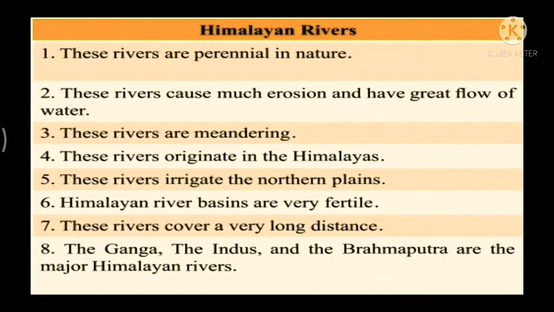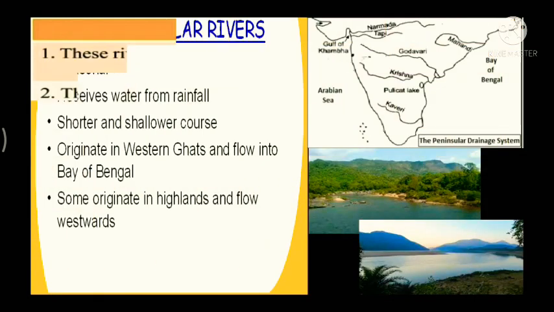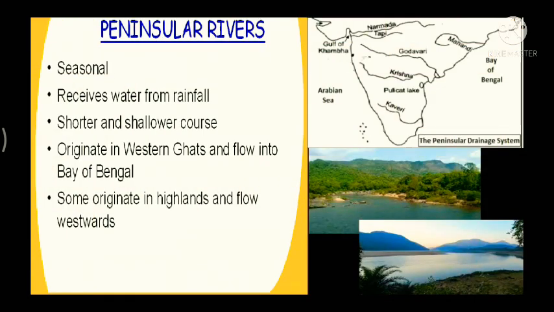Fine. Now next up, peninsular rivers. A large number of the peninsular rivers are seasonal. That means their flow is dependent on the rainfall during the monsoon time. And during the dry season, even the large rivers have reduced flow of water in their channels.